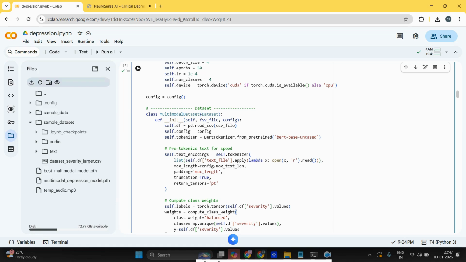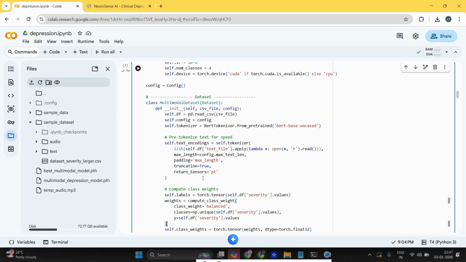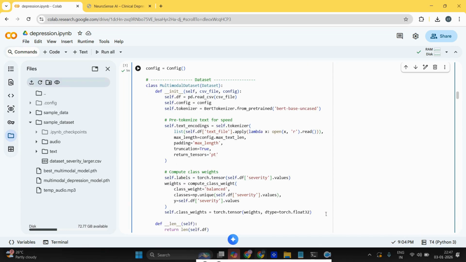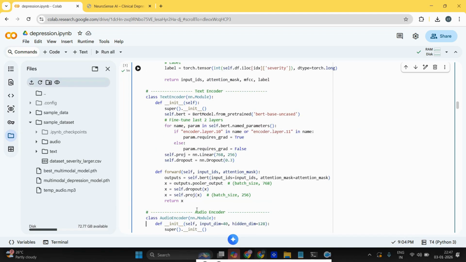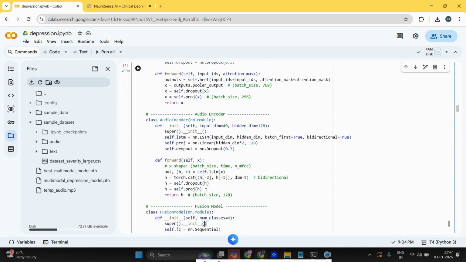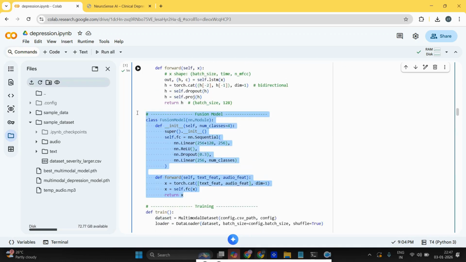Then we need to load the multimodal dataset, where we can load both the text and the audio data. Then we need to encode them separately. For the text encoder we have taken the BERT model, and for the audio encoder we have taken the MFCC features. We are also using an LSTM model. Finally we have the fusion model, where we combine both the text and the audio data. Then we go for the training.